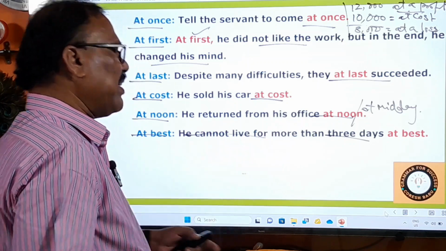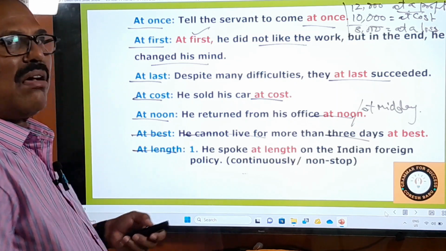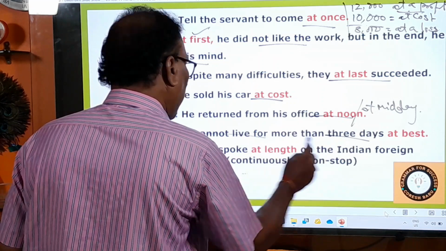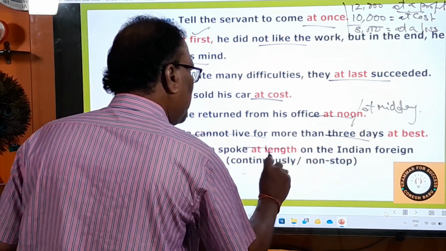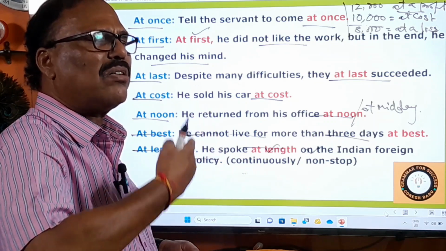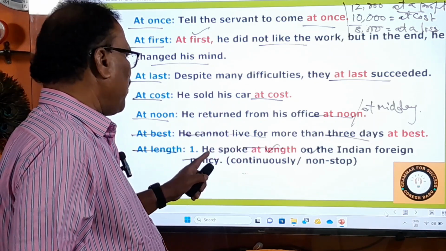That is the meaning of that. At best. Okay, at best. At length. At length means continuously, one meaning. Okay, he spoke at length on the Indian foreign policy. At length means continuously or non-stop. Without stopping, he went on speaking and speaking and speaking. Where? On the Indian foreign policy.